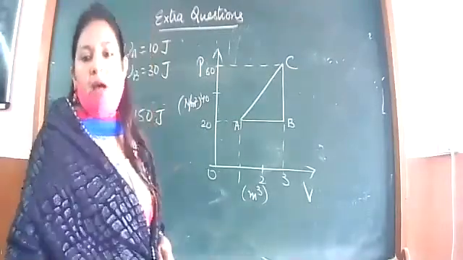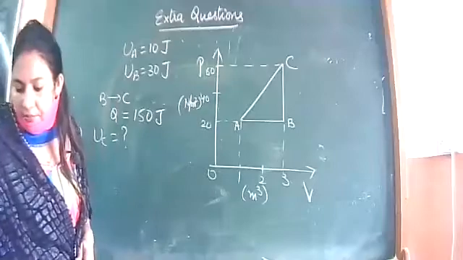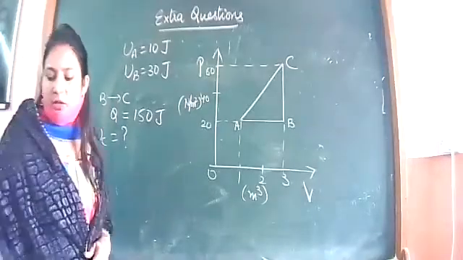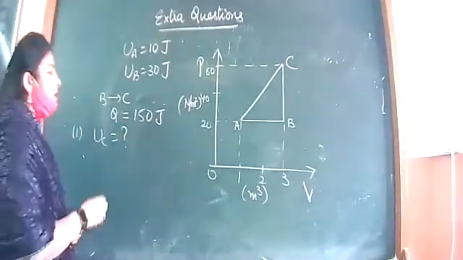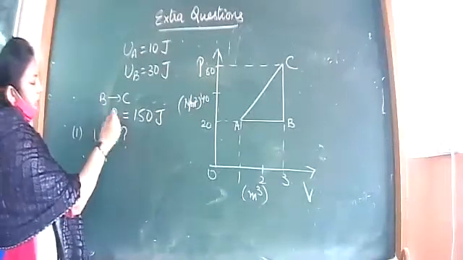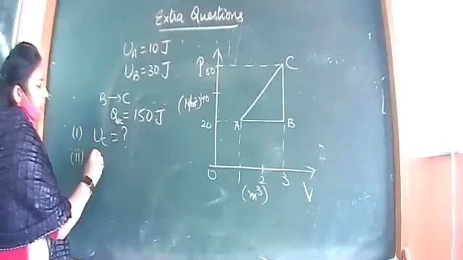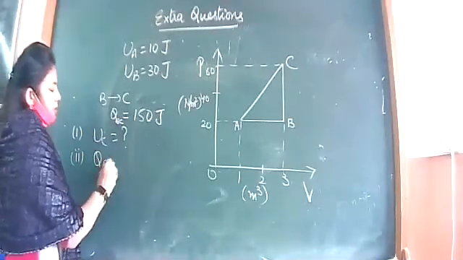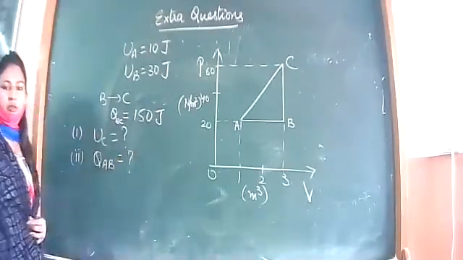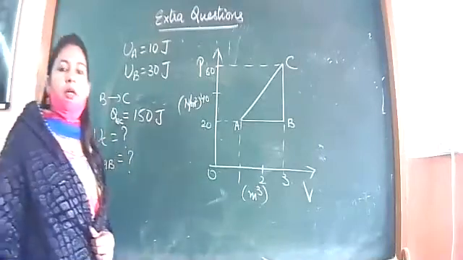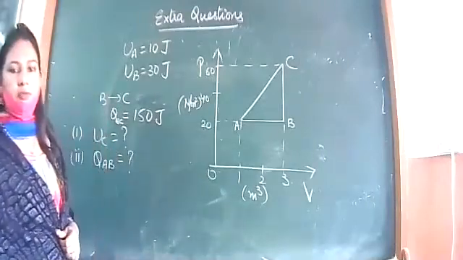UC you have to calculate. Second part is heat given to system in process A to B. This is the heat in process B to C. Second part is we have to find heat given in process A to B. So two things are to be found.